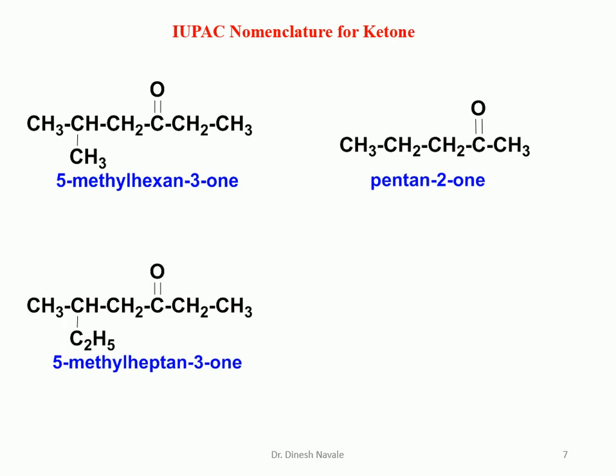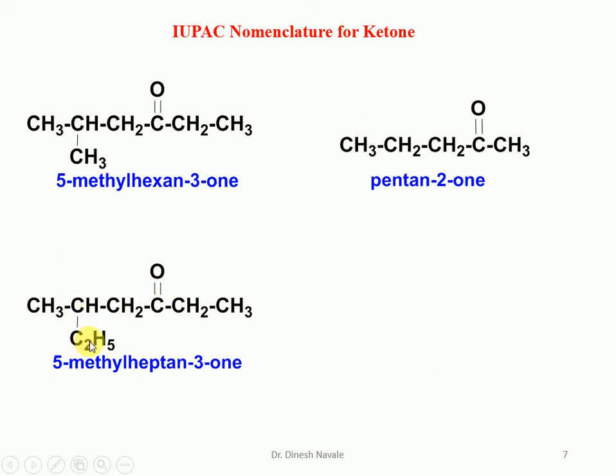For the next molecule, we have to start the numbering again from the right-hand side, so that the lowest possible number will be given to the carbonyl carbon. So it is carbon 1, 2, 3, 4, 5, 6 and 7. So we have to check this system. So it is carbon number 1, 2, 3, 4, 5, and 2 carbons from the ethyl.